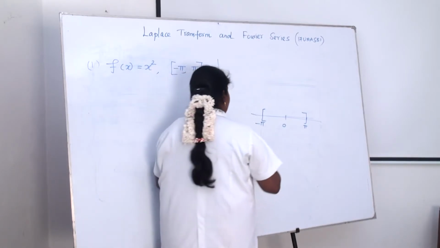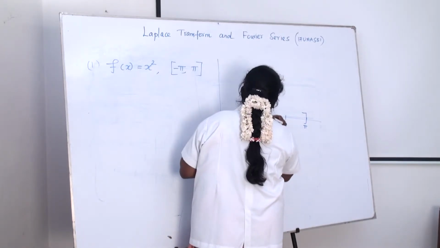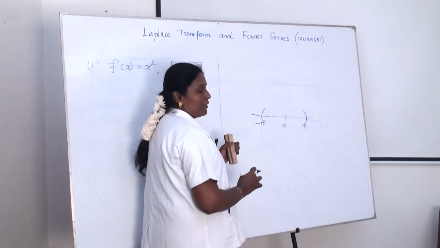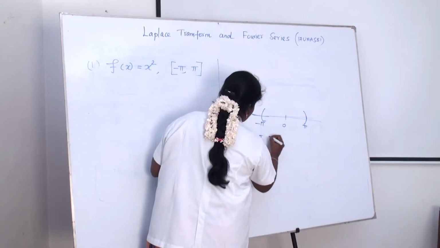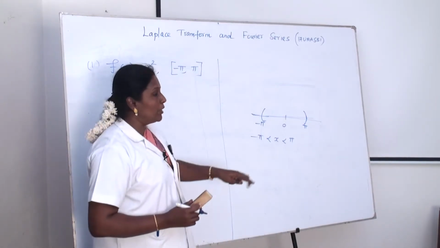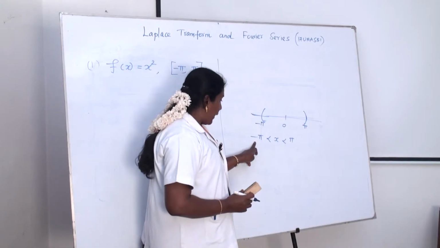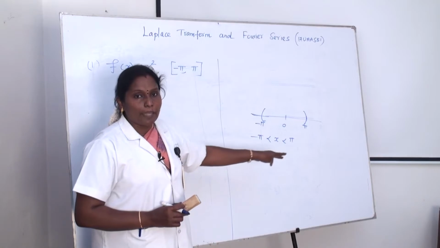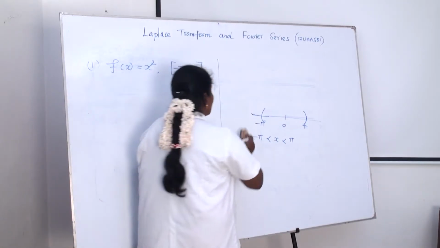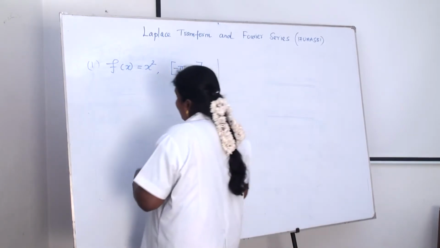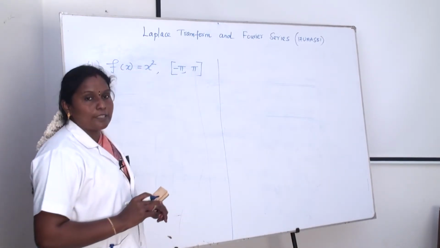If it is an open interval, minus pi to pi, that open interval is also written as minus pi less than x less than pi. That means between minus pi and pi, not including minus pi and pi. The remaining values are included. Here f(x) = x squared.